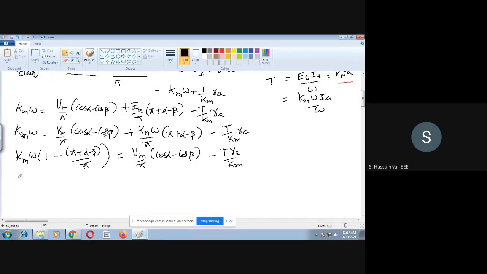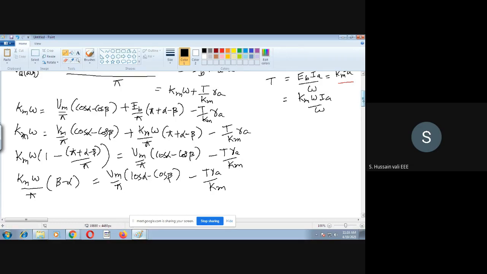On simplification, Km into omega, we take pi outside, then it is pi minus alpha, so beta. So here you will find only beta minus alpha. Just do the simplification, then you will understand yourself. And that is equal to Vm by pi into cos alpha minus cos beta minus Tra by Km.